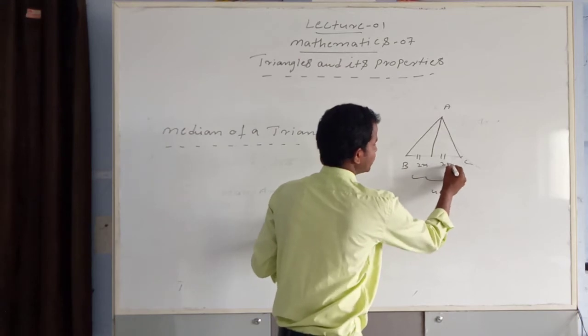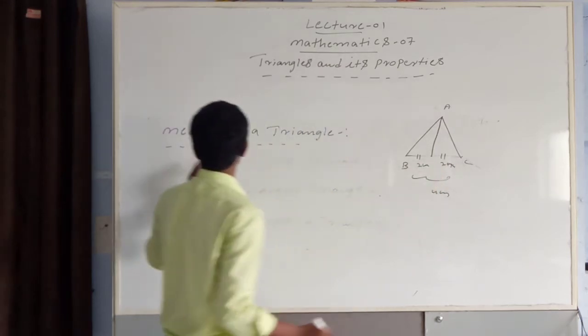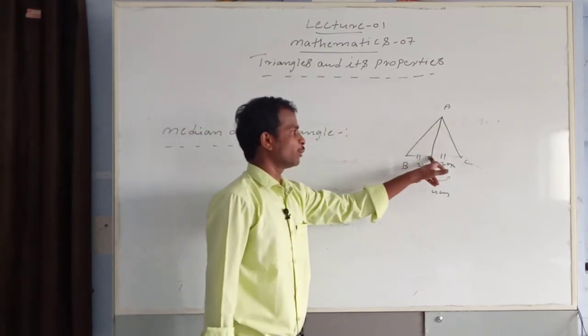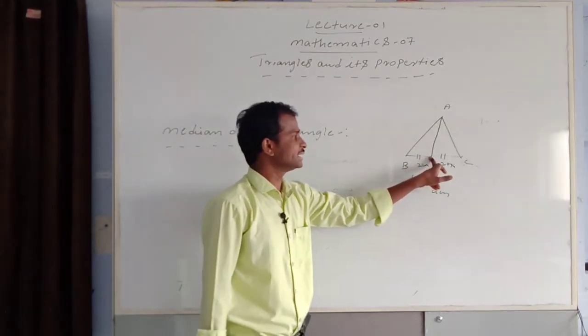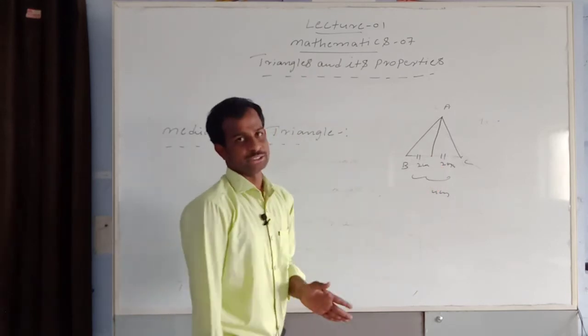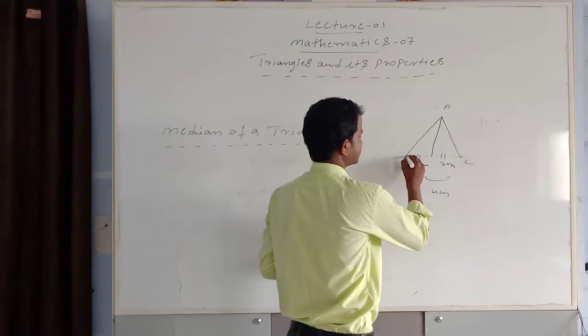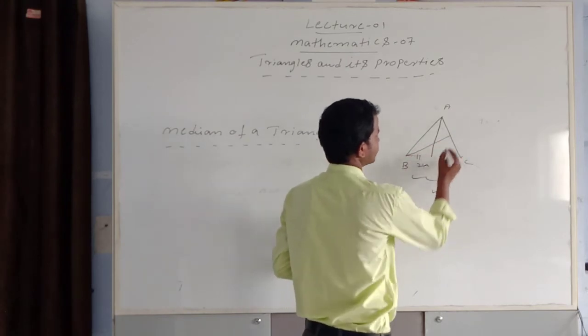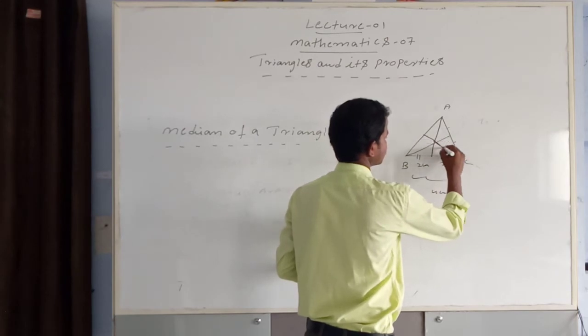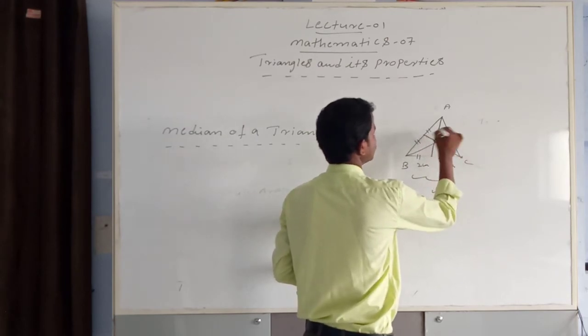Here, a median of a triangle means a line drawn from a vertex to the opposite side that divides it equally. A triangle has three medians. Here is one, this is the second one, and next this one. These also divide the sides equally.